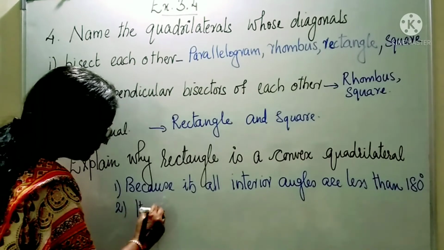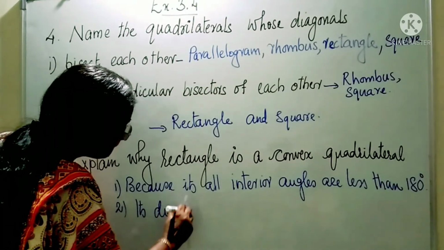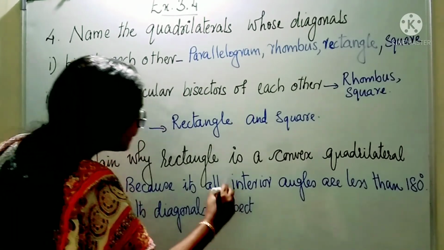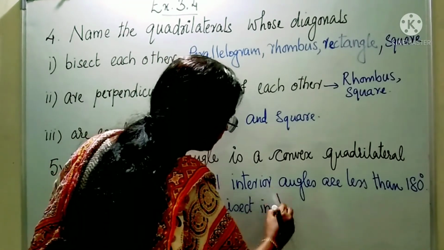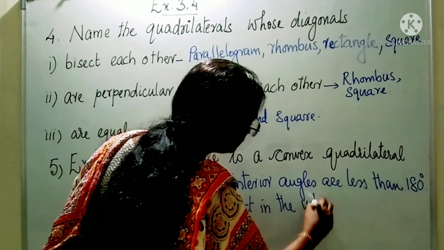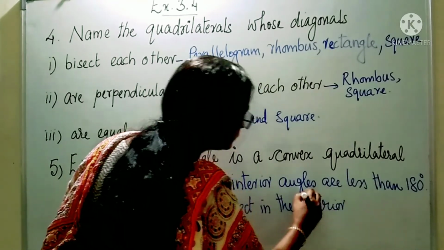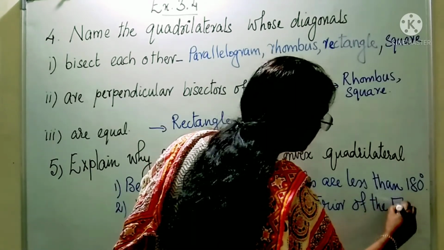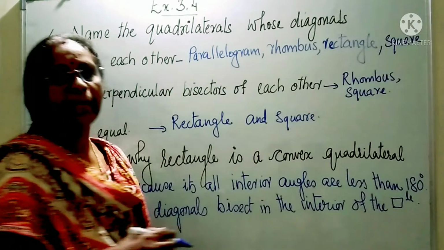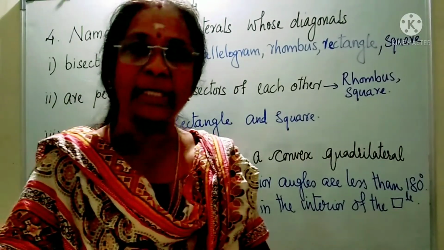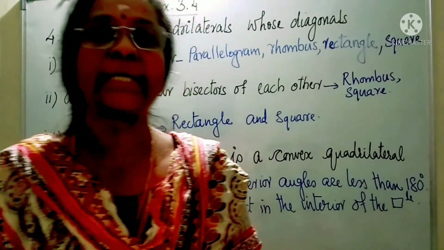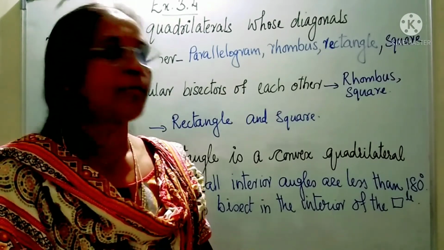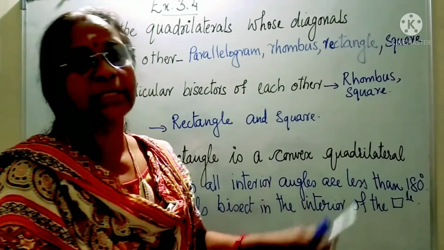Its diagonals bisect in the interior of the rectangle. In a rectangle, the diagonals bisect in the interior of it and all its angles are less than 180 degrees. That is the reason why we call a rectangle a convex quadrilateral.